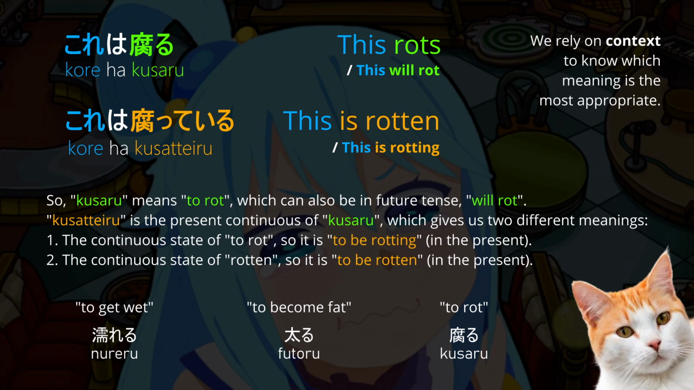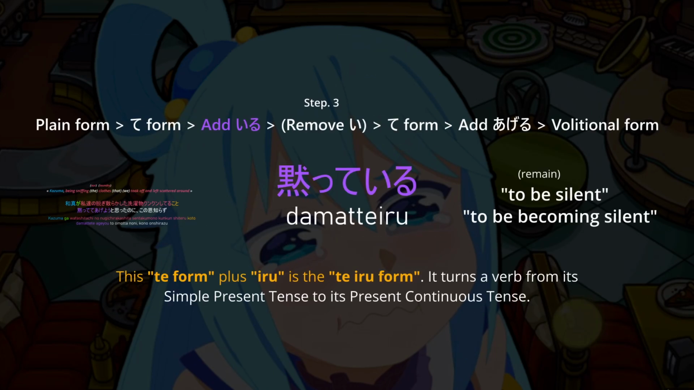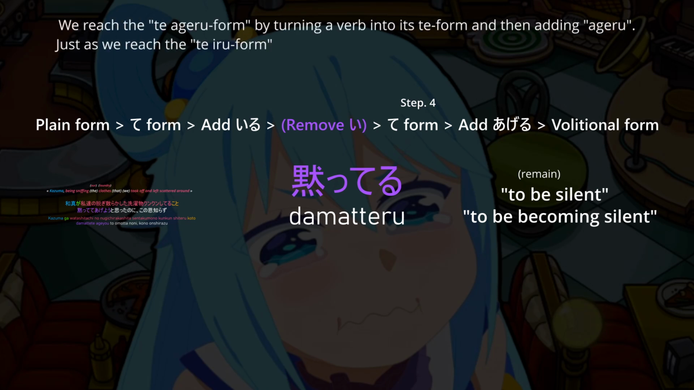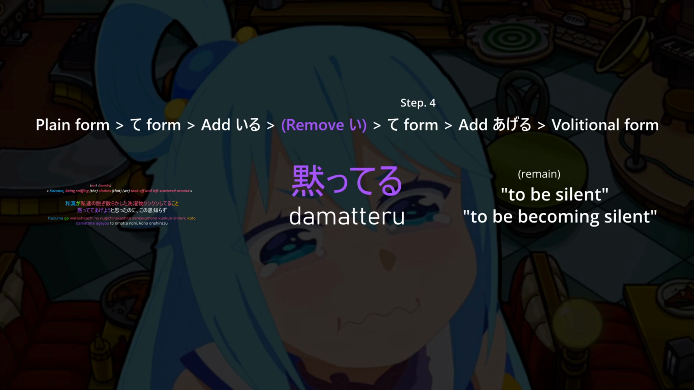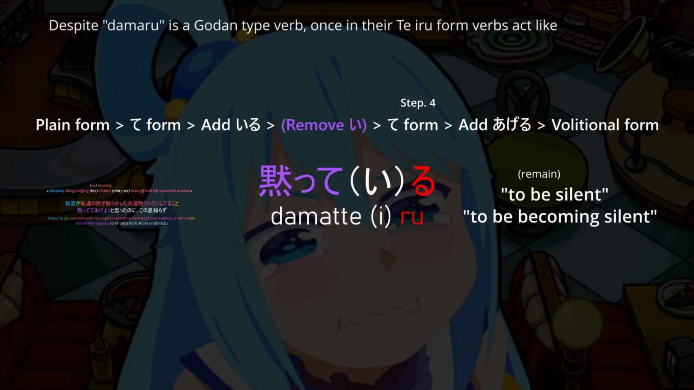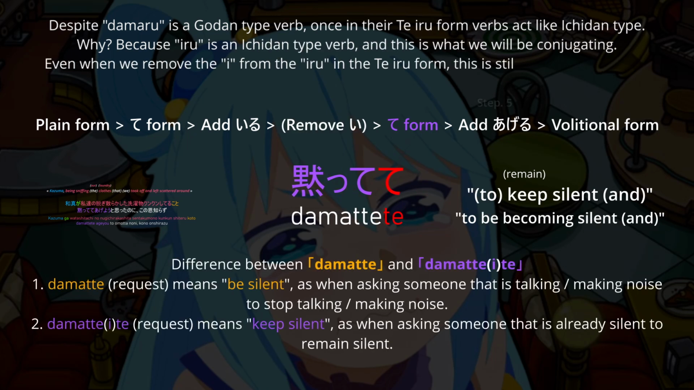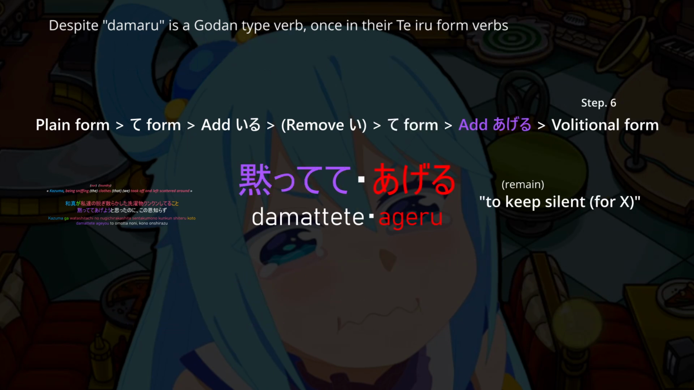Let's continue with our verb. Now, we'll remove the i from iru, damatteru. This doesn't change the meaning at all, and it's pretty common since it keeps a nice flow in speech. Now we have to turn this into its te ageru form. Damatteru in its te form, remember that this ru is actually iru, which is an ichidan verb, so ru becomes te, damattete. And now we add ageru, damattete ageru.